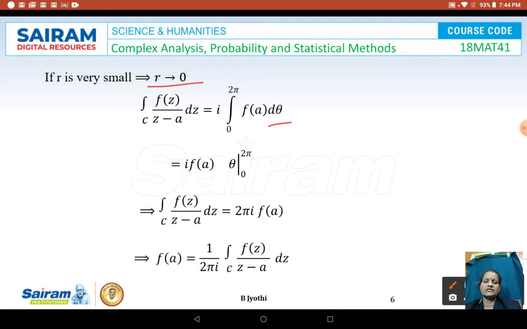When we integrate it, we get theta. On substitution of the upper limit and the lower limit, we get 2 pi i into f of A. By transferring this 2 pi i to the left hand side and rearranging, we get the required result, that is f of A is equal to 1 upon 2 pi i integral of f of z divided by z minus A into dz.